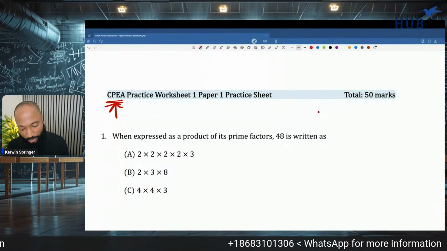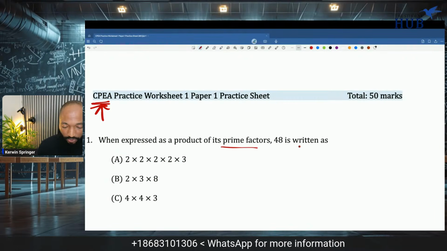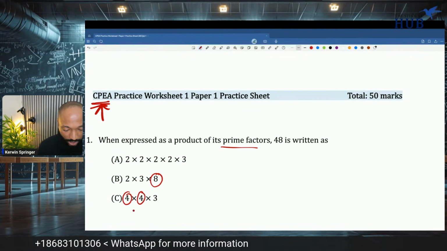Let's just jump into it. I'm seeing people saying A already. Prime factors of 48. Well, 2 by 3, this is not a prime. This is not prime. This is not prime.